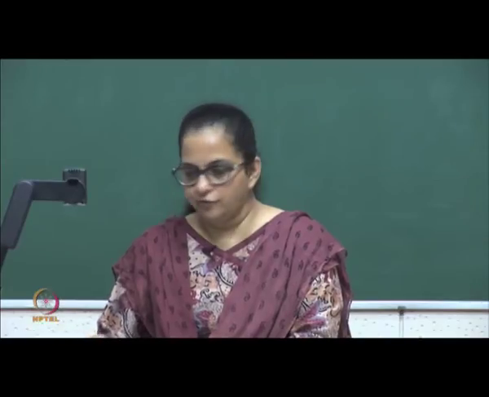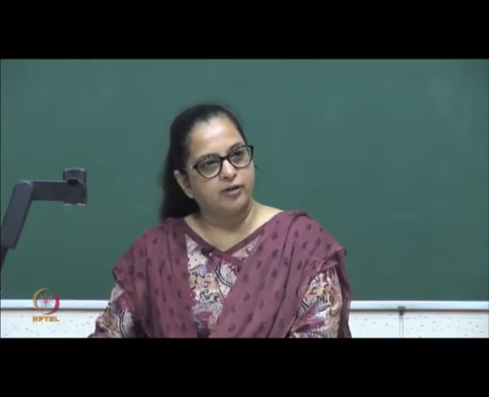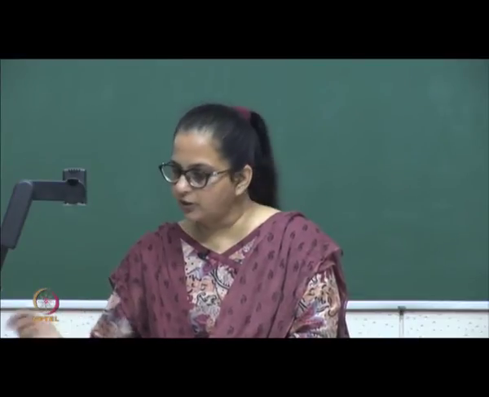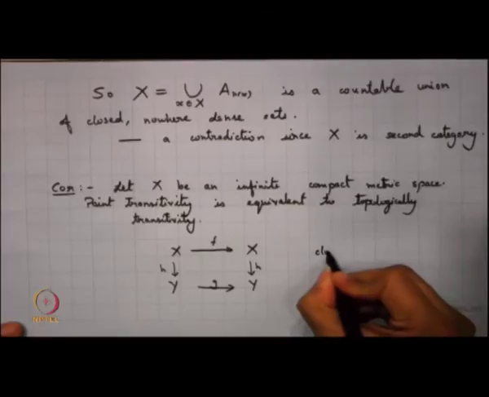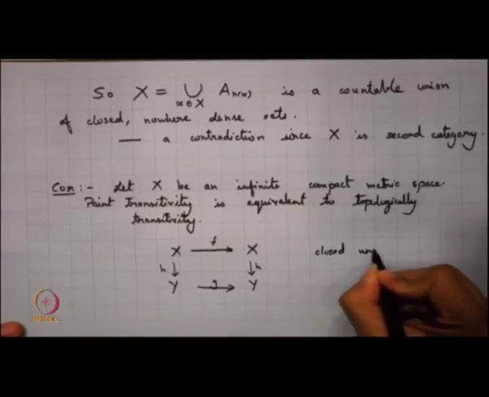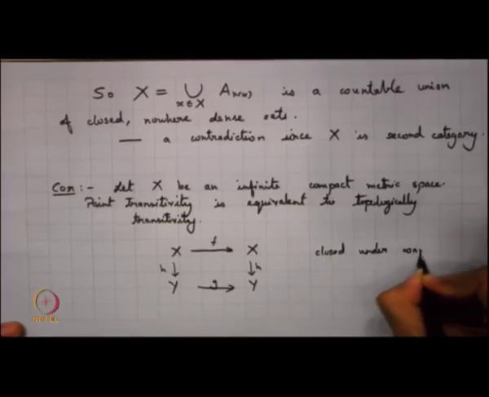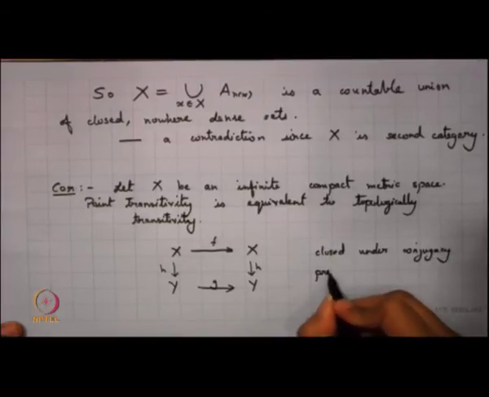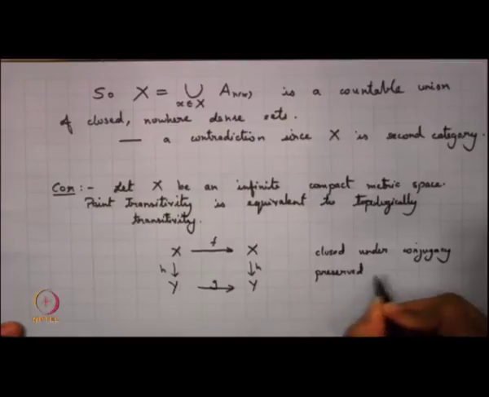If (X, F) is topologically transitive, its factor will also be topologically transitive.